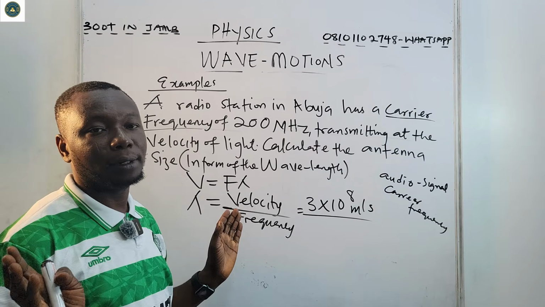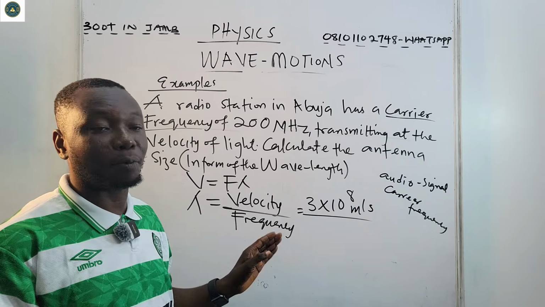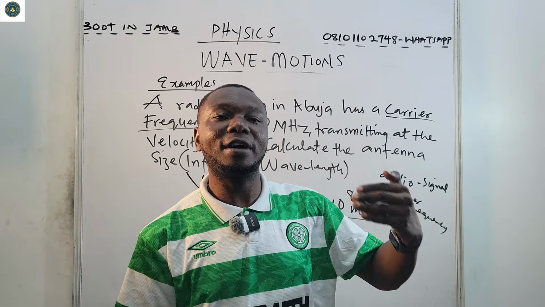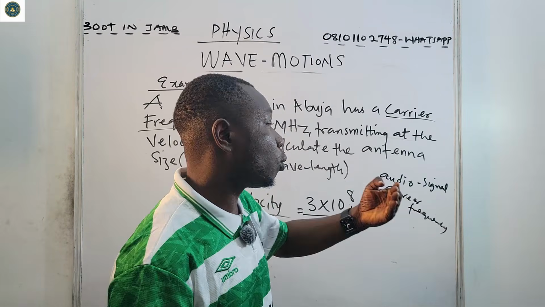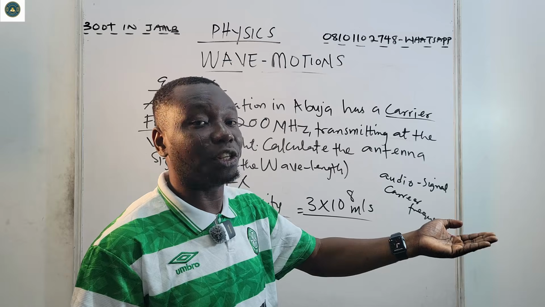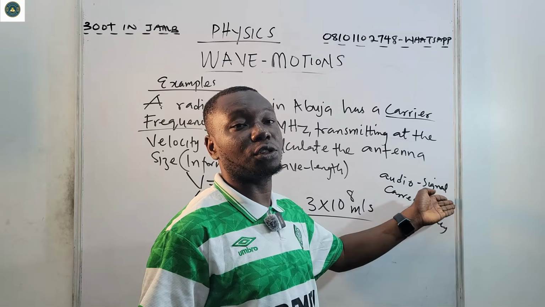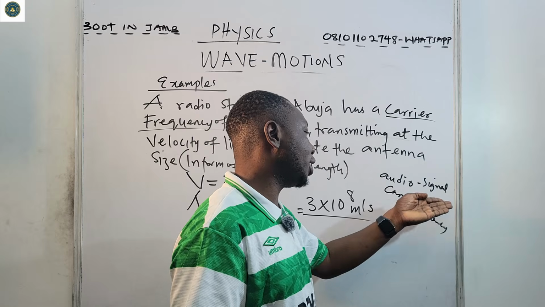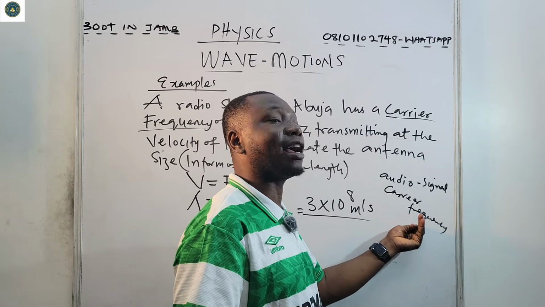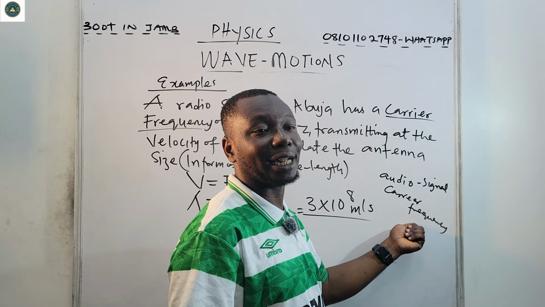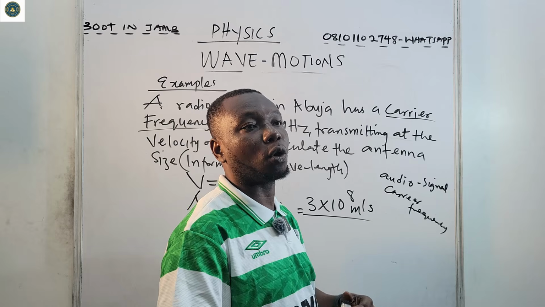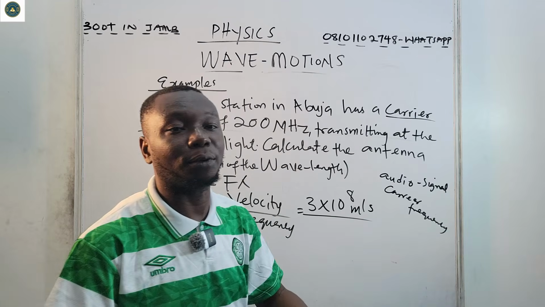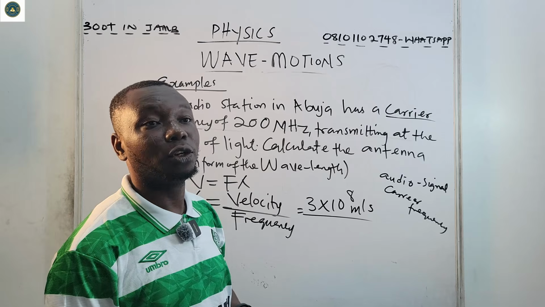That is the principle behind your radio broadcasting and your TV broadcasting. Whatever you are hearing from the broadcaster or the newscaster is the audio signal. The audio signal is enveloped into the carrier frequency and encoded. Then you decode it.